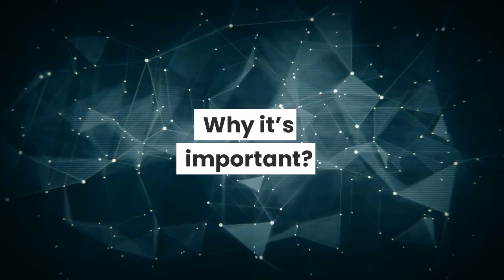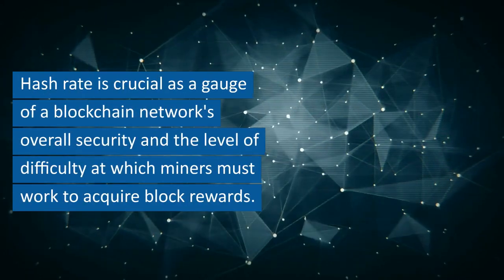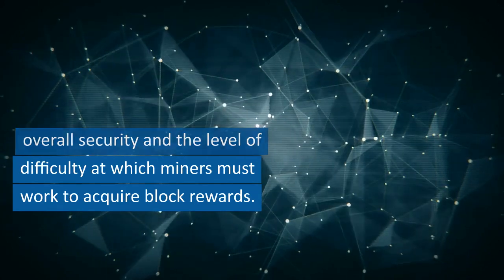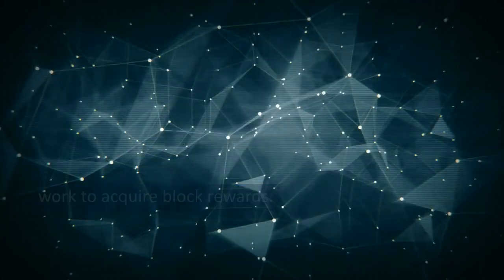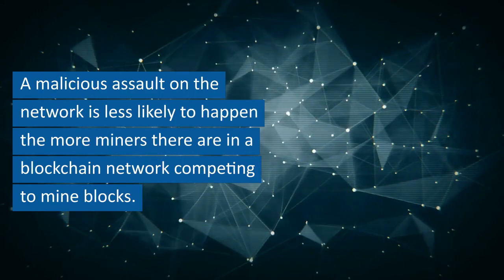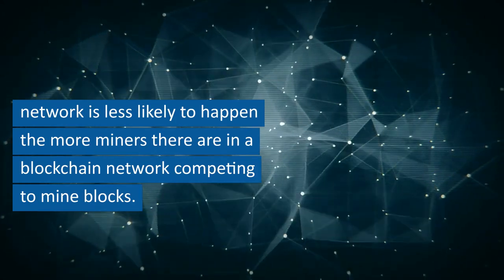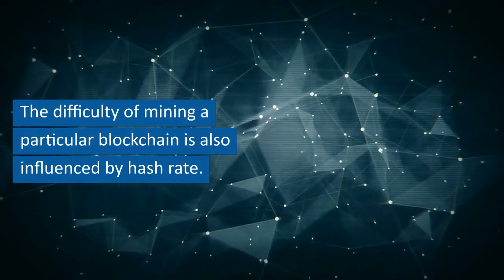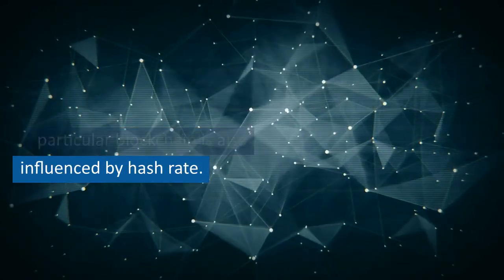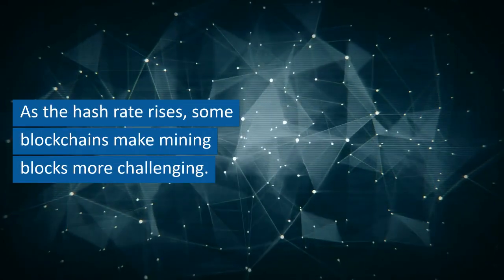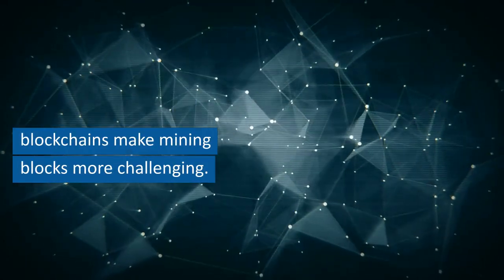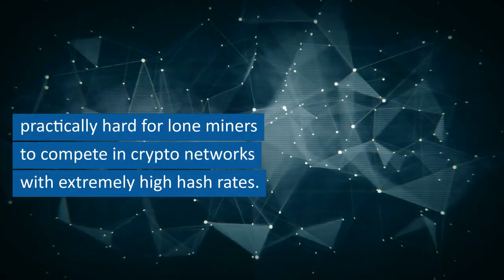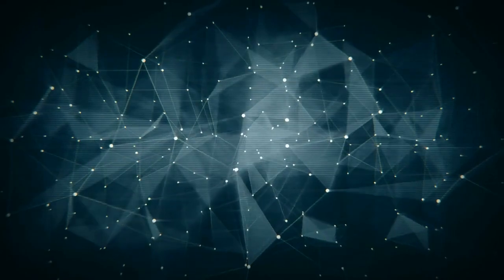Why is it important? Hash rate is crucial as a gauge of a blockchain network's overall security and the level of difficulty at which miners must work to acquire block rewards. A malicious assault on the network is less likely to happen the more miners there are in a blockchain network competing to mine blocks. The difficulty of mining a particular blockchain is also influenced by hash rate. As the hash rate rises, some blockchains make mining blocks more challenging.